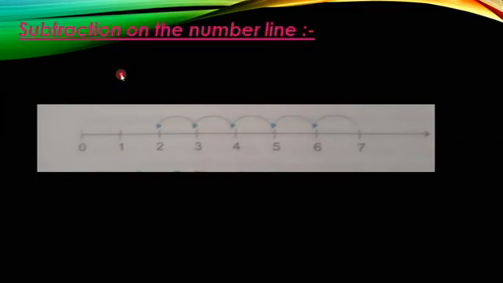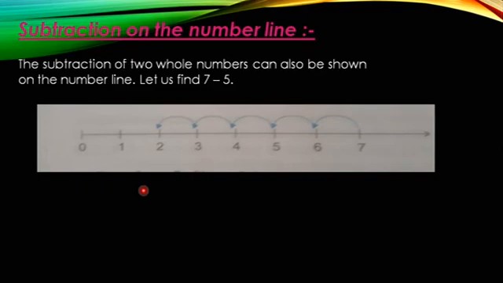Let us see subtraction on the number line. Before, we saw how to add on the number line. Now let us see how we will subtract on the number line. The subtraction of two whole numbers can also be shown on the number line, not only addition. Let us find 7 minus 5. How will you subtract on the number line?